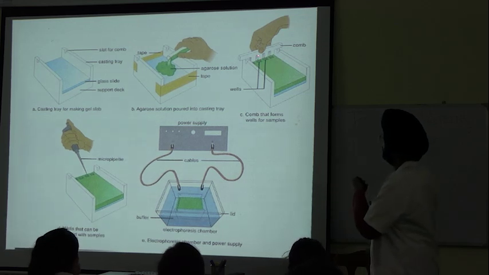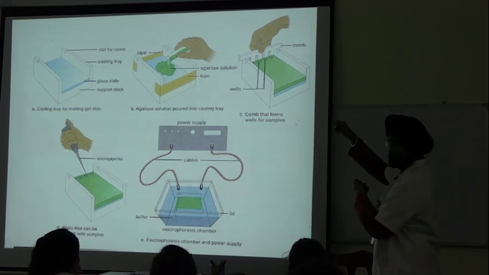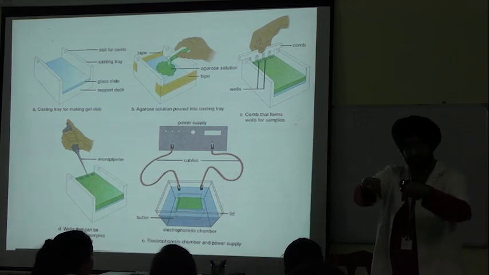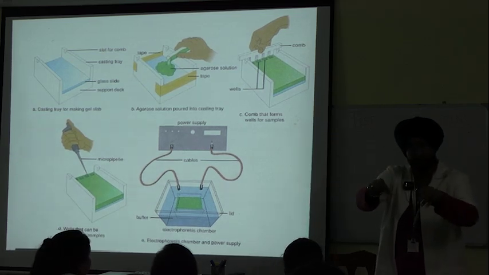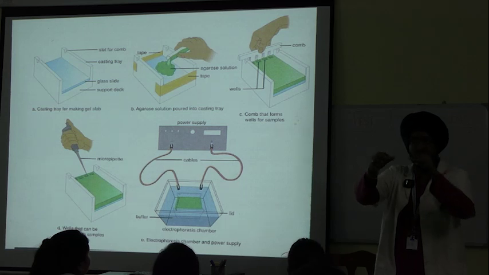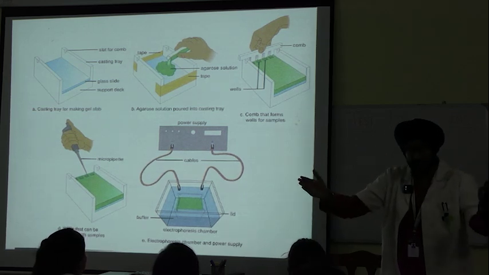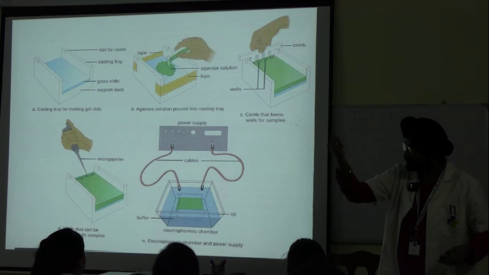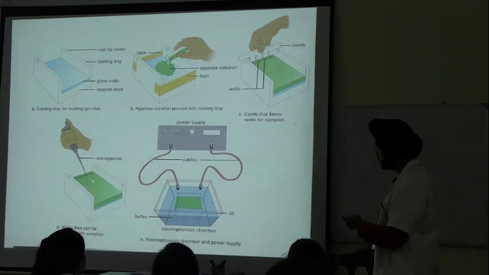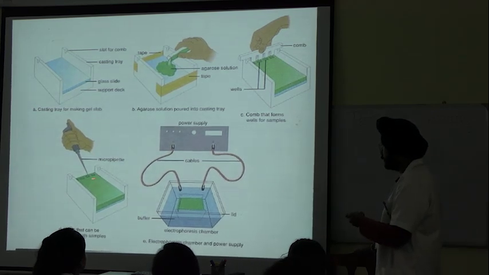After setting of the gel, we gently remove this, because in liquid state we can easily put it in. Once it has settled down, we can easily take that out. And fine casting wells are created on which we will load the sample like this with a micropipette.